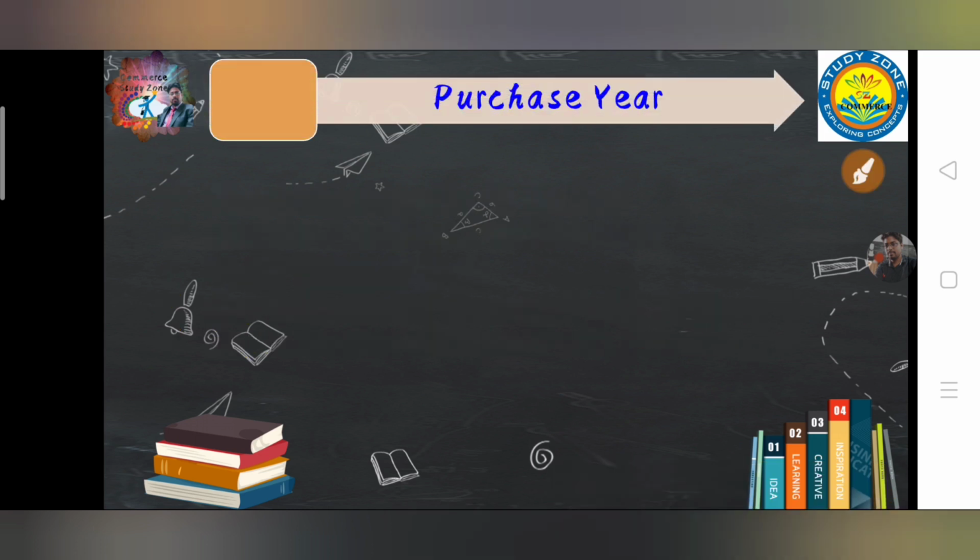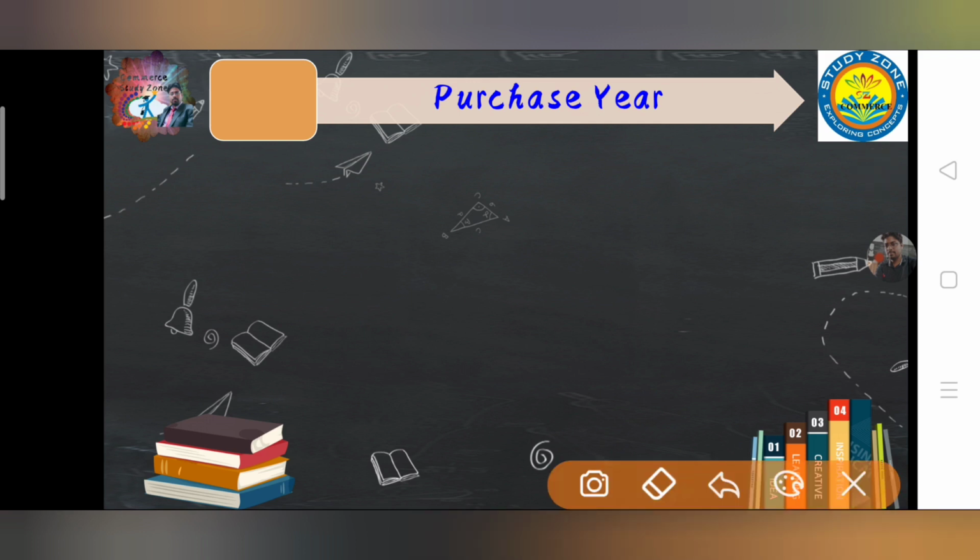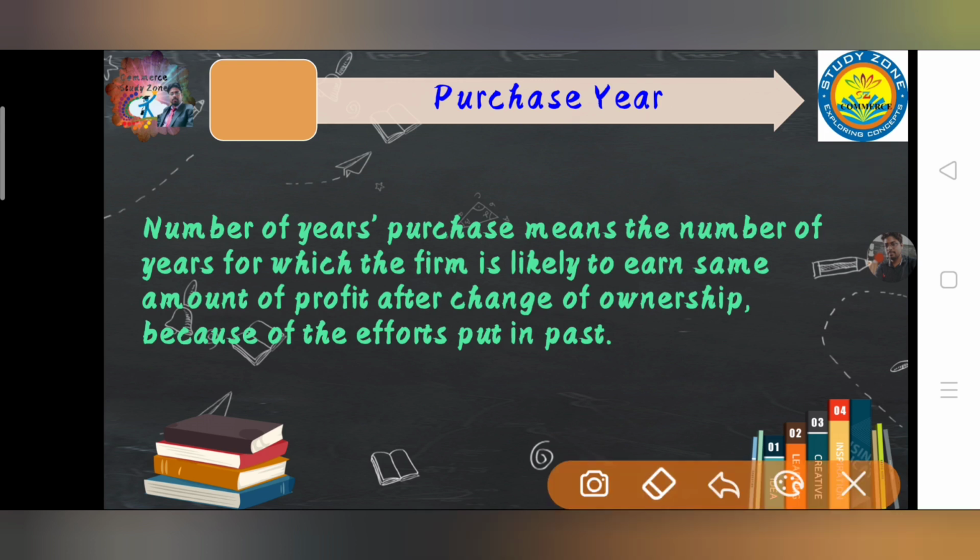Now moving on to the next section of the video. Before initiating any method and numerical, we should have knowledge of this word: purchase. It is a very common terminology used in valuation of goodwill, but maybe most of you don't know the meaning of this term. So I am presenting you the meaning of the term purchase. Number of years' purchase means the number of years for which the firm is likely to earn the same amount of profit after change of ownership.